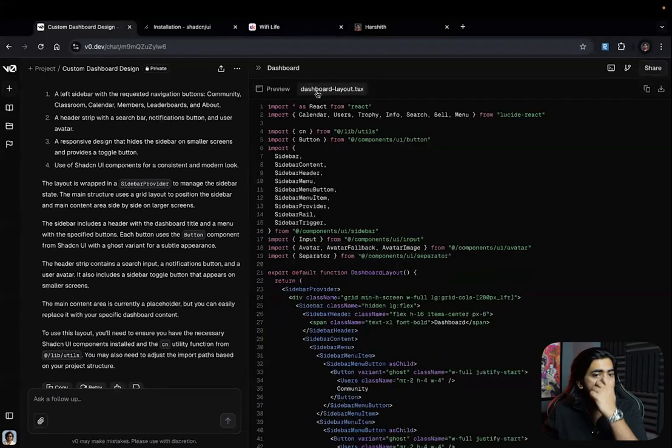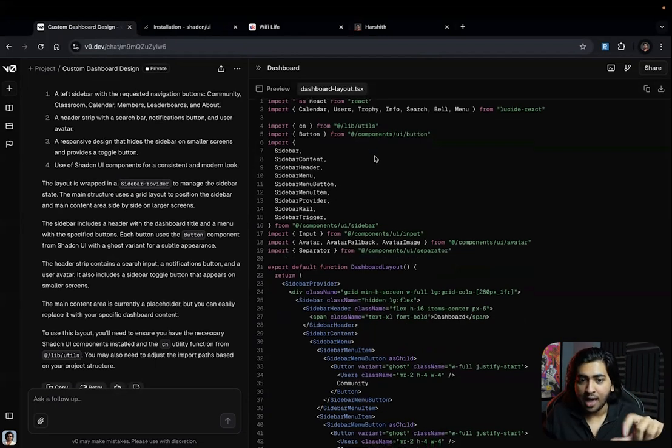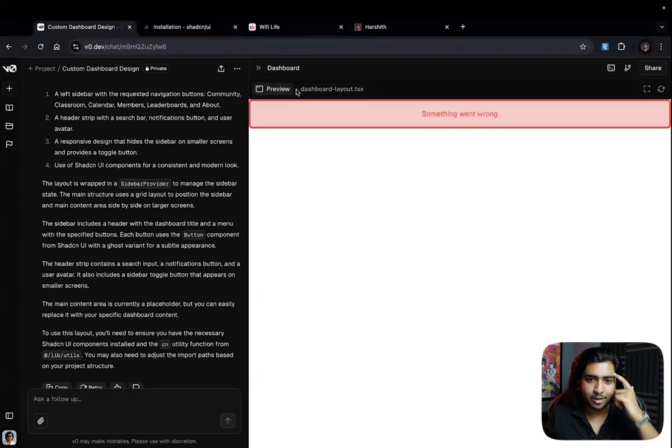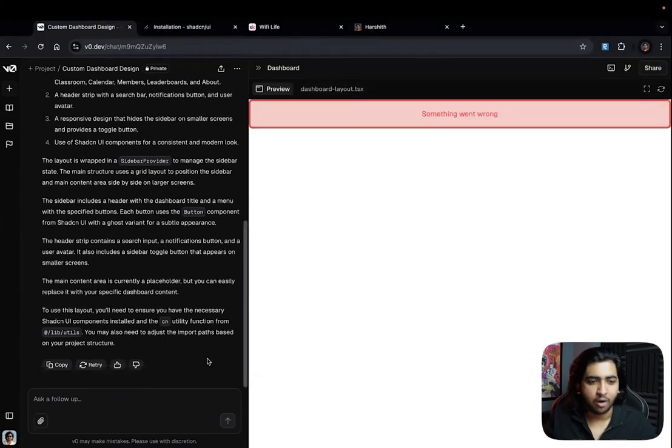All right. What this does is give a basic code. It's the first basic code that we have. Now our job is to go ahead and modularize this. But the problem is, I need to see it visually. It just says something went wrong. Let's just say, I can't see anything in the artifact.